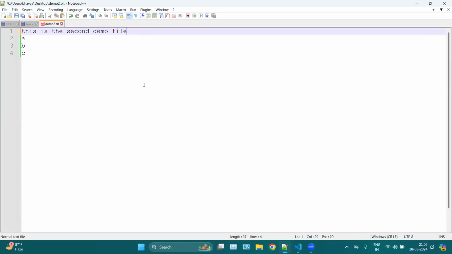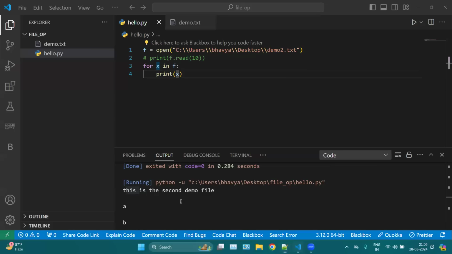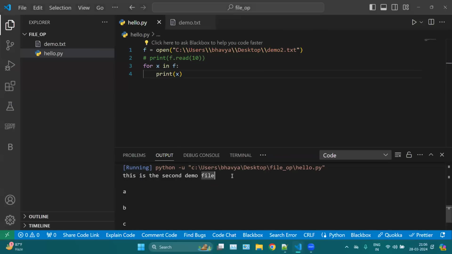Basically, your new lines and your spaces are also counted in your file. So this is first line, second line, third line, and fourth line. And with each and every line, we are counting a new line as well. Because when I press enter, I'm moving into a new line. So that is also countable whenever you are reading your file.